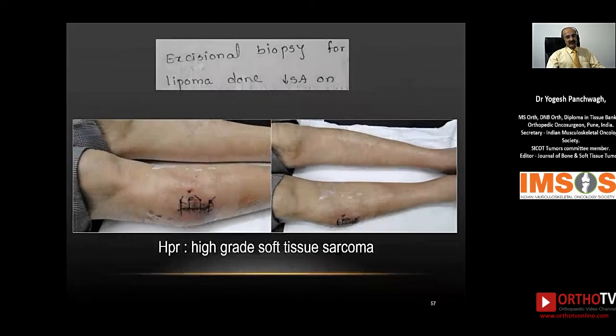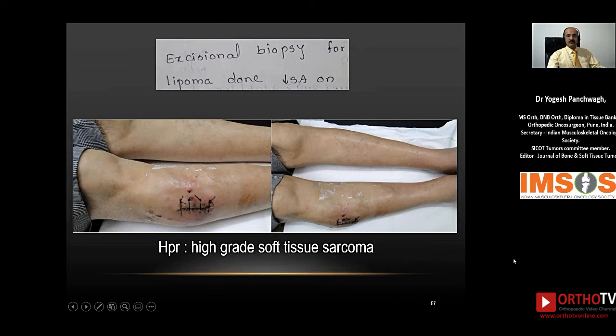Now, this was thought to be a lipomatous lesion, and an excisional biopsy was done under spinal anesthesia, and it was done in this fashion. You can see that there's been a longitudinal scar. The hash marks of the suture lines are widely placed, and the drain site has been placed quite away, in fact almost in the anterior compartment of the leg.